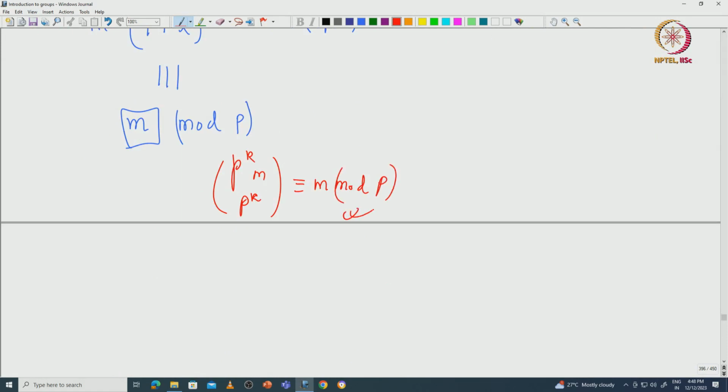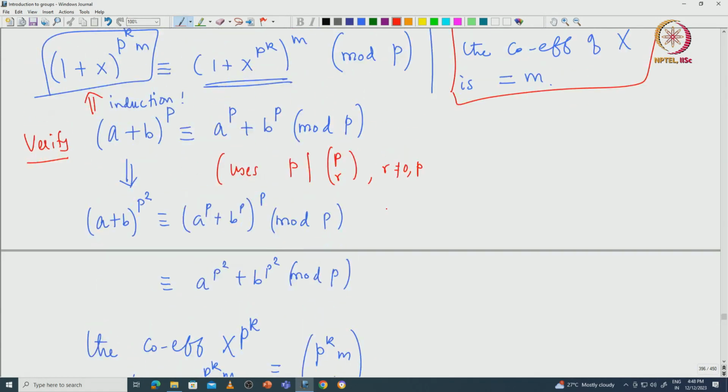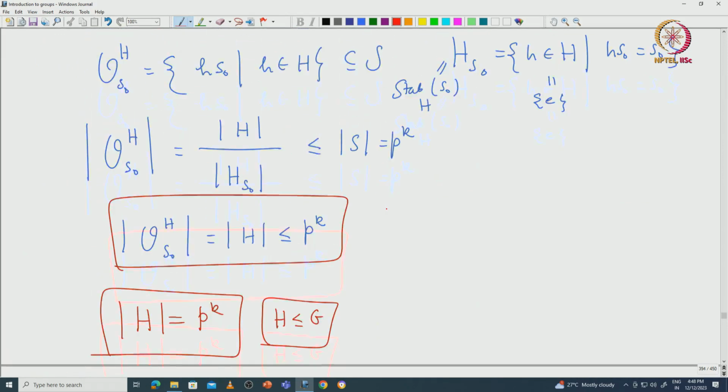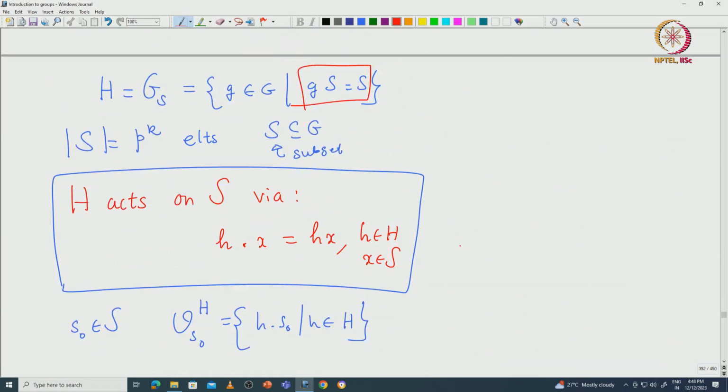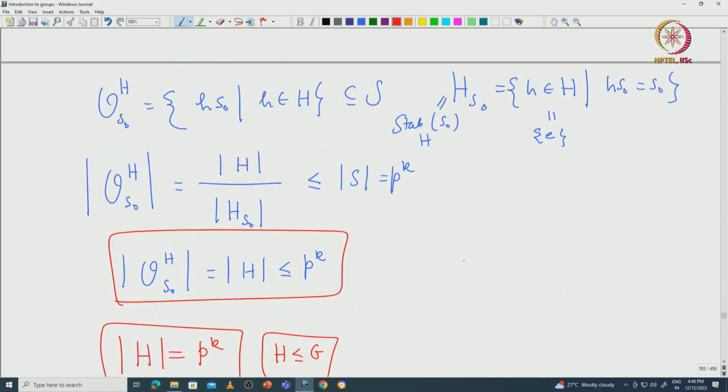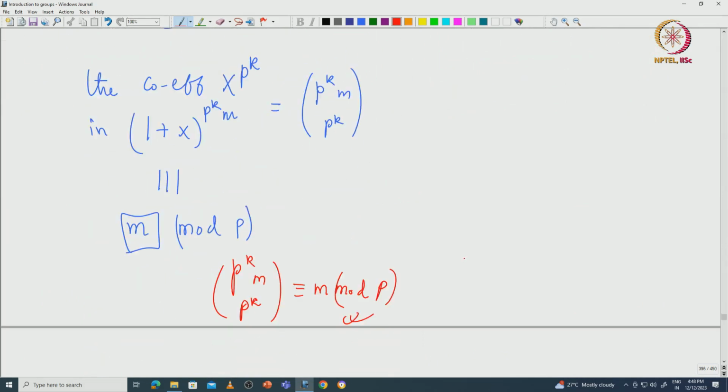Okay, this is verified. So, that actually completes the proof of first Sylow's theorem. So, let us make one small observation and then stop. If we take this orbit that we have chosen, let us see what more we can say about that orbit.